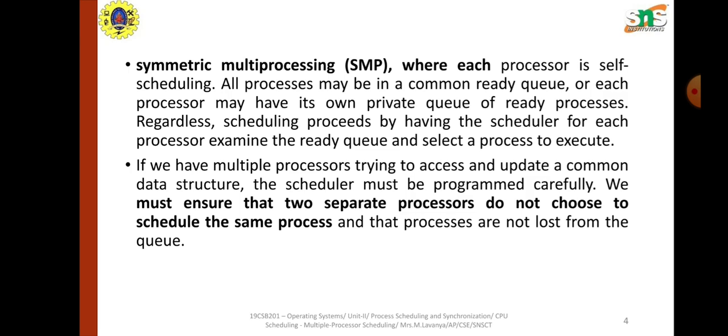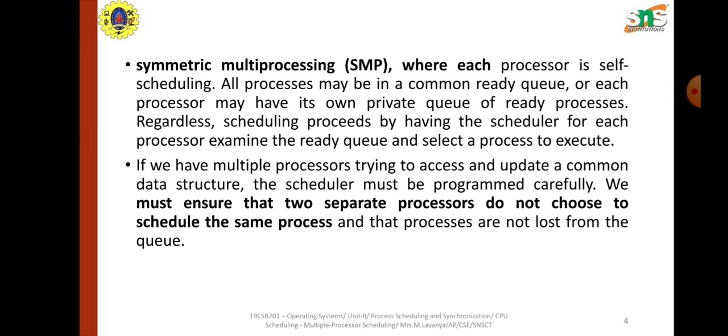All processes may be present in the common ready queue, whereas each process might have its own private queue for the processes which are ready for execution. Regardless of scheduling process, the scheduler needs to examine the ready queue and select which process to be executed. This is done by the individual process. There is no one to allocate job for a particular process.